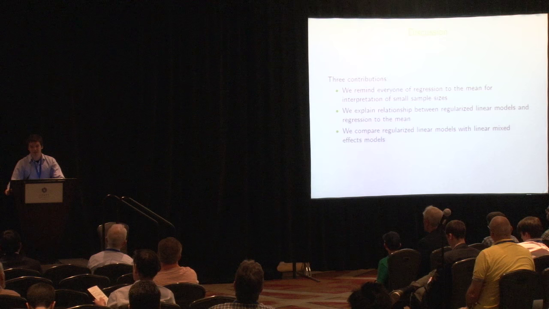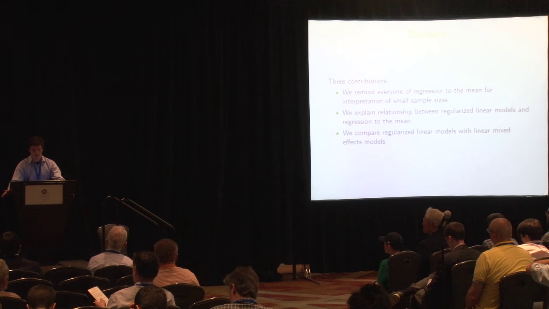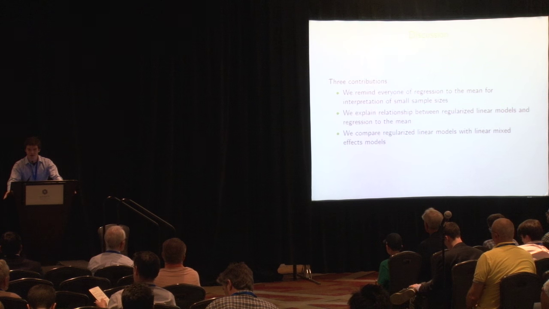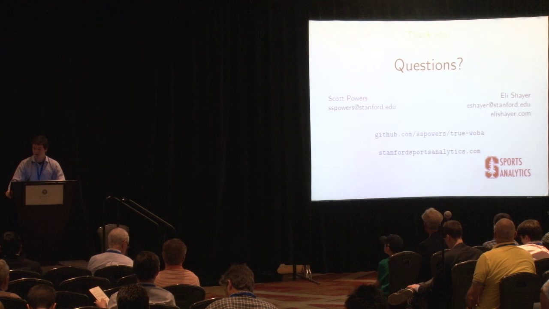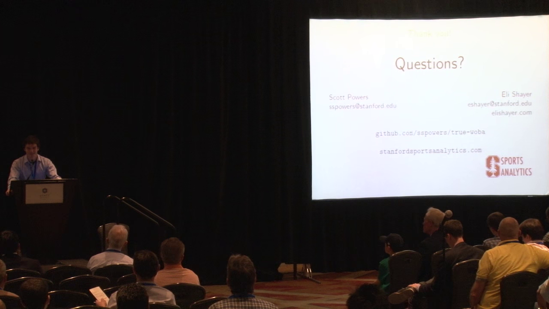Second, Scott explained the relationship between regularized linear models, such as the one that goes into true wOBA, and regression to the mean. And third, we compared regularized linear models with linear mixed effects models. So that wraps up our presentation. Thank you for listening, and we'd be happy to take any questions.